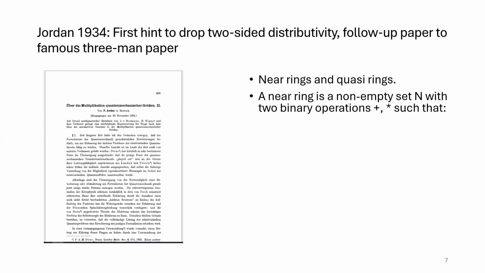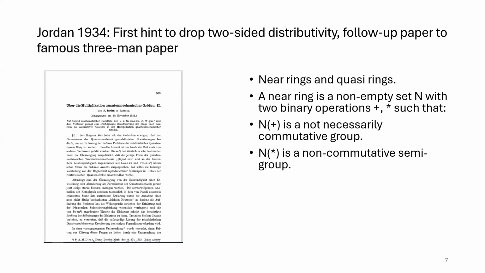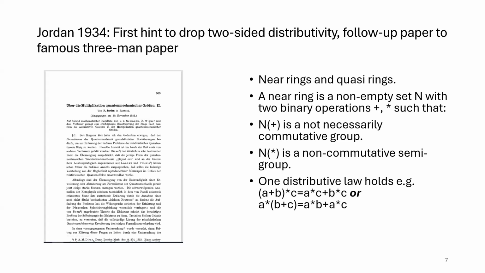One is called addition, the other one is called multiplication. These elements do not necessarily form a commutative group under addition, so addition in a near ring does not need to be commutative. Under multiplication, they form in general a non-commutative semigroup, and both operations are only linked by one of the 2 distributive laws, either the right or the left distributive law, but not both. One simple example of a near ring everybody knows is the set of nonlinear operators. They form a near ring, and this is the classical example.